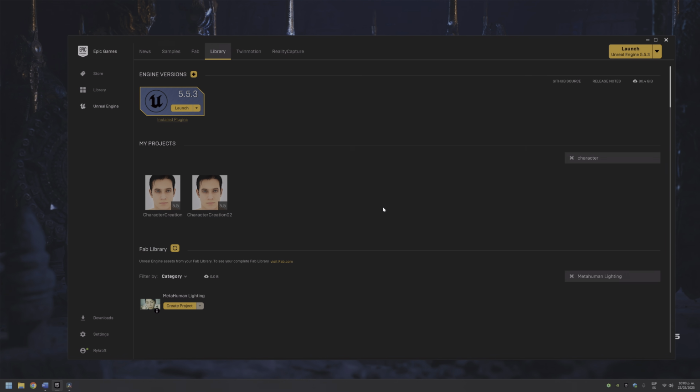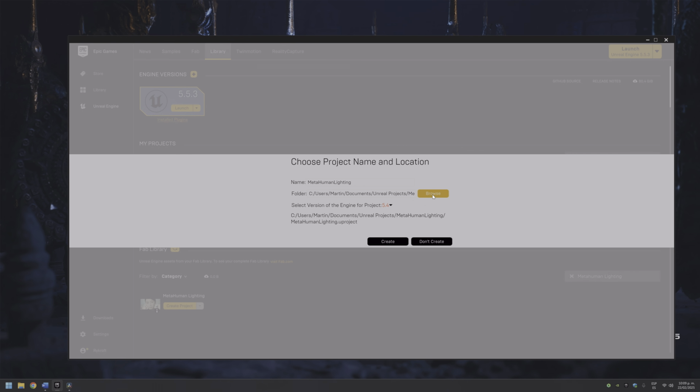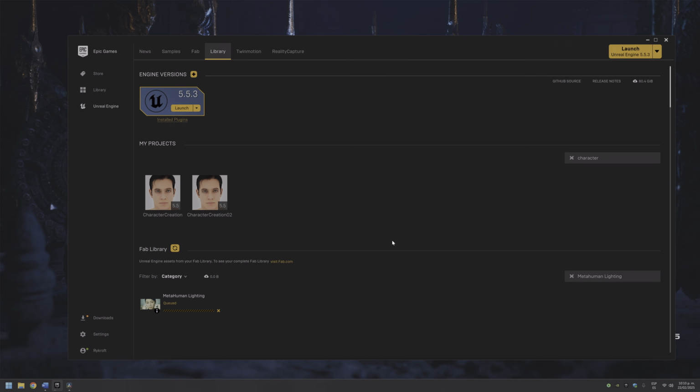Another thing I want to add during the setup phase is MetaHuman Light, since it saved me a lot of time. This step is optional, you can skip it, but I still show you how to do it. The process is very similar to what we have already done with Game Animation Sample. First, you have to download the project from the launcher.